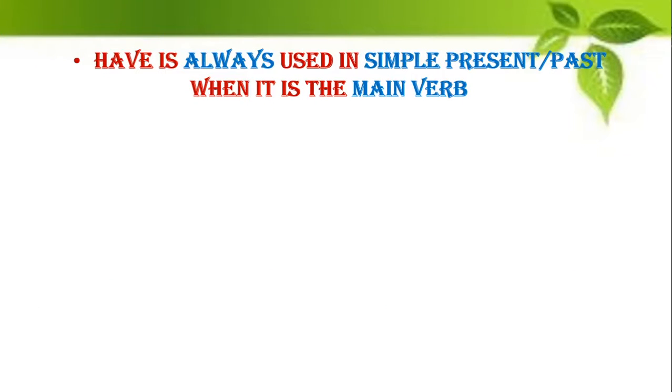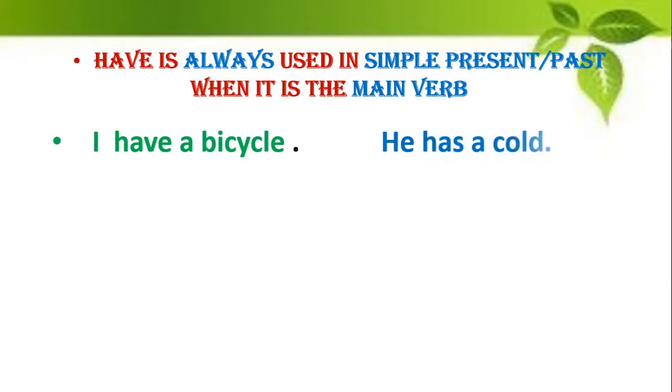There are a couple of rules that we have to study when we use have. So have is always used in simple present or the simple past when it is the main verb. So we saw at places where have is the main verb. When have acts as a main verb, it is always used in simple present or simple past. For example, see, you say I have a bicycle, or you say he has a cold. Okay, so it is always used in simple present or simple past, or you could also say he had a cold if you say it in the past.